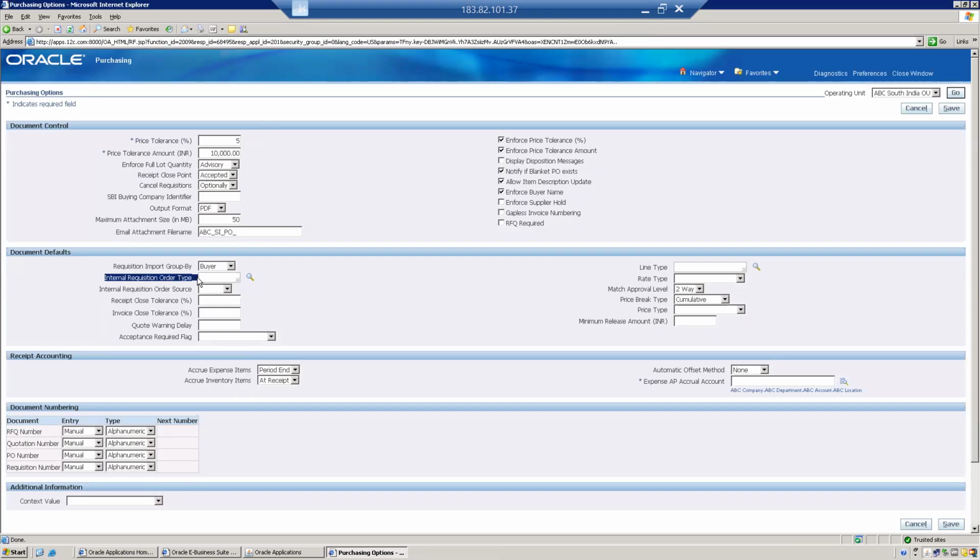AME is the approval management engine, like the employee supervisor hierarchy and position hierarchy. That is a separate module. In that case, you may select some requisition approval type here.